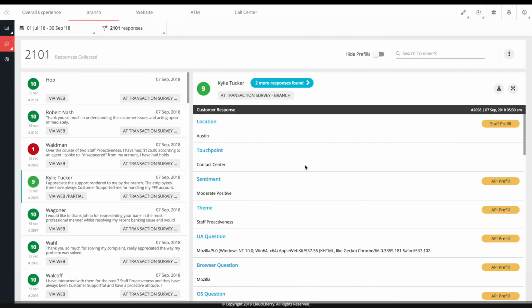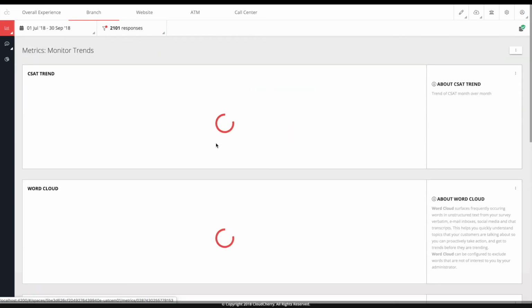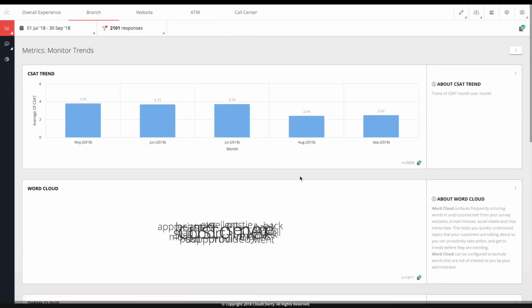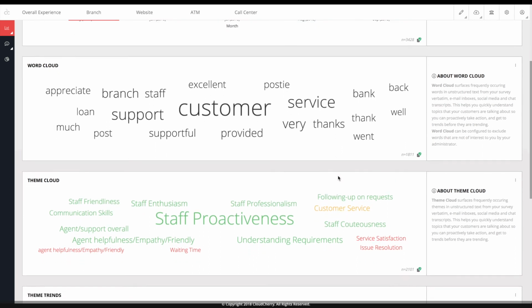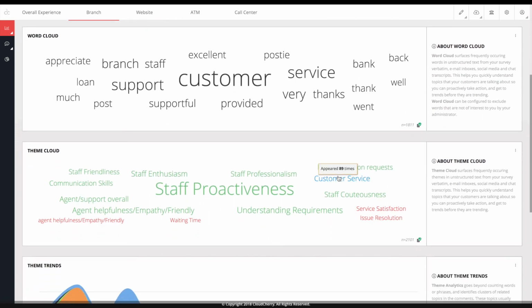So the power of CloudCherry's AI-powered text analytics helps you understand broad emerging patterns about what your customers are talking about, automatically classifies all of the responses for the purpose of follow-up, and helps you monitor trends so that you would understand if there are certain emerging patterns that you would want to intercept before customers start talking about this in social media or it starts trending before you're aware of it.